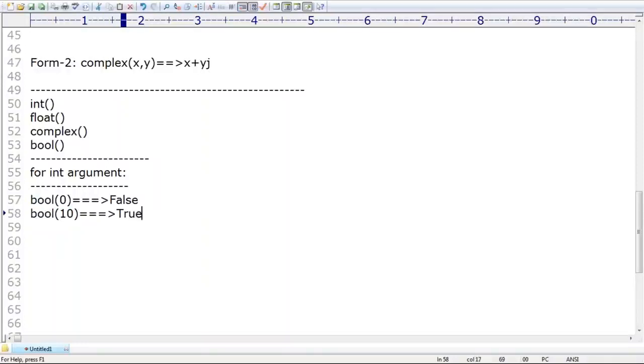True is the answer. So, for int argument, the behavior is very simple. 0 means false, non-zero means true, sir. If you pass int type as the argument to the bool function,